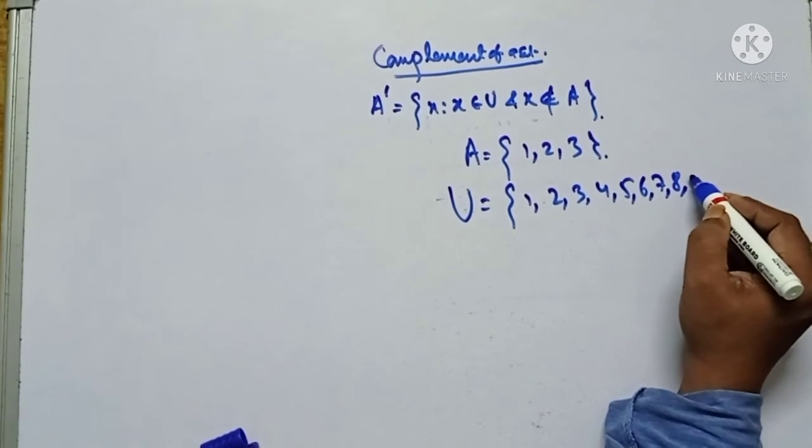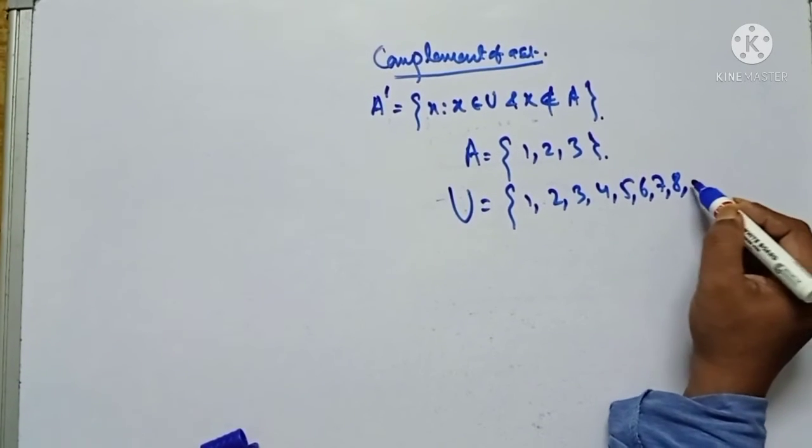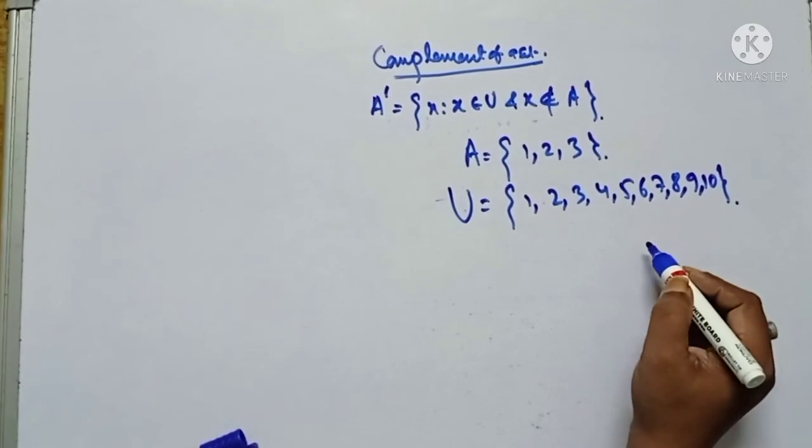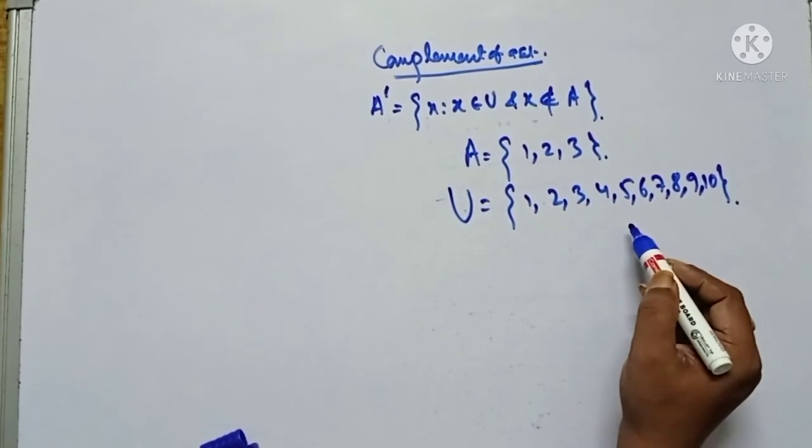As I have told you earlier, you can create your own universal set.